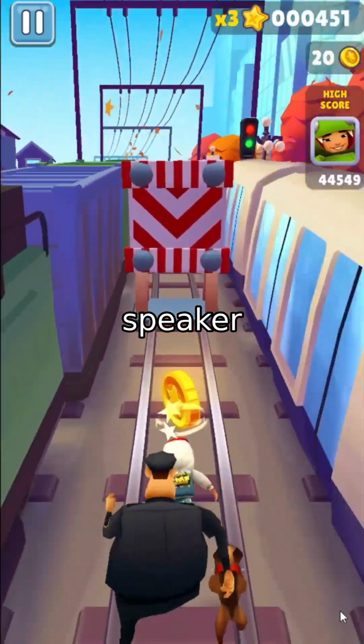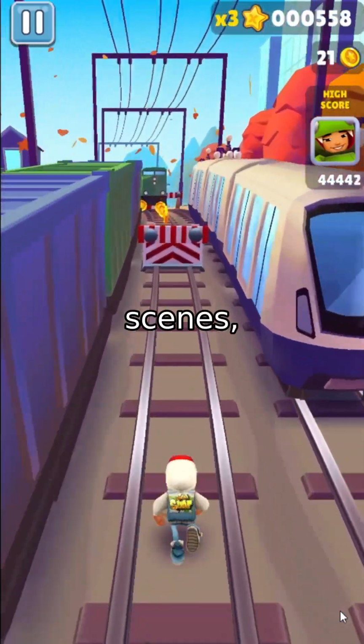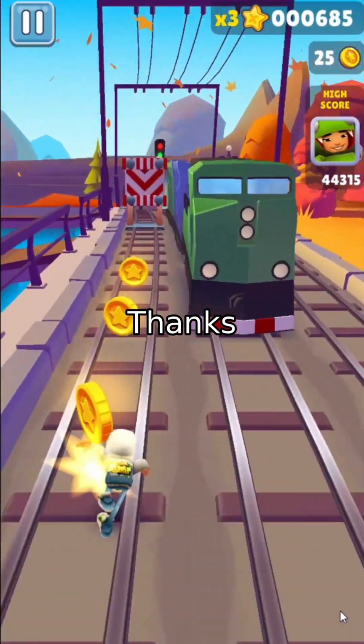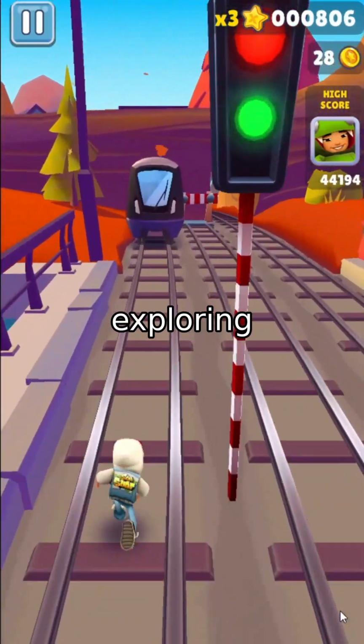So the next time your smart speaker gets confused about who's speaking, remember, behind the scenes, algorithms are working hard to decode the noise.